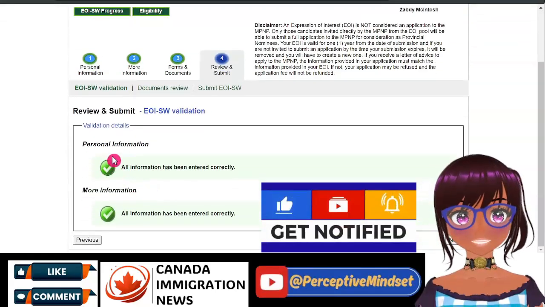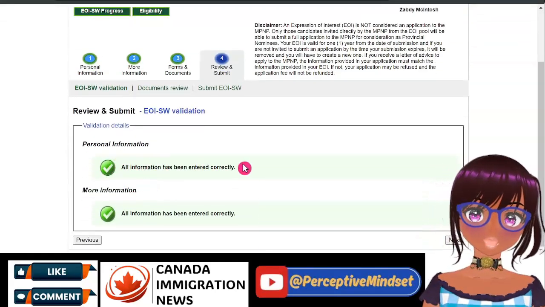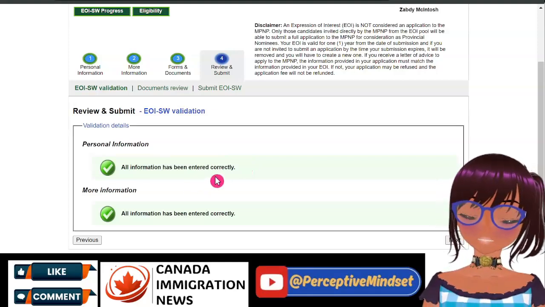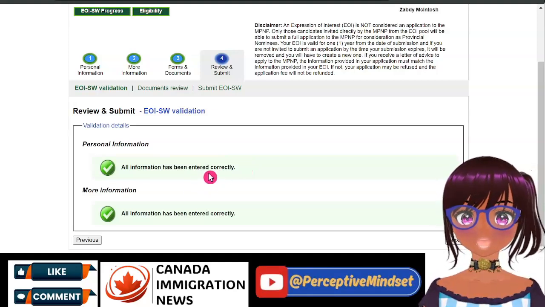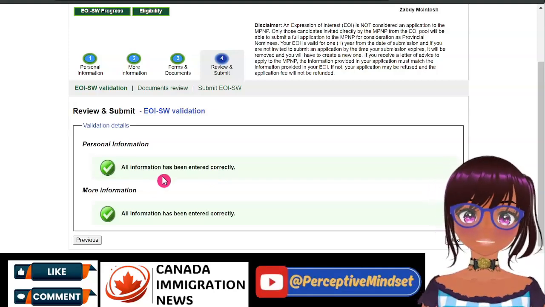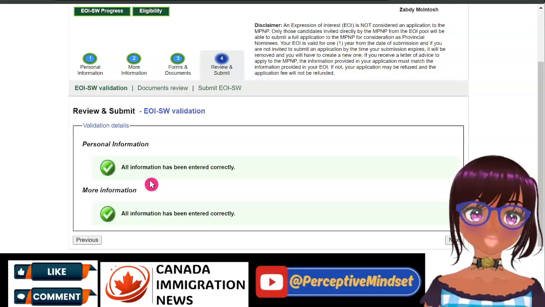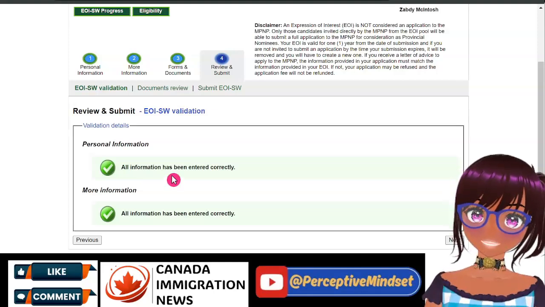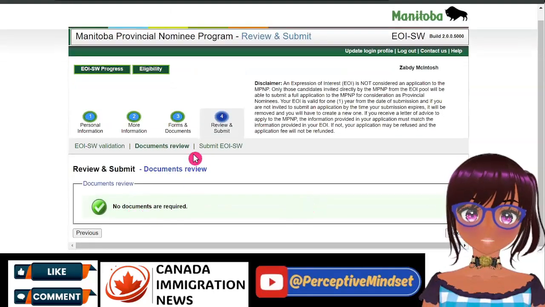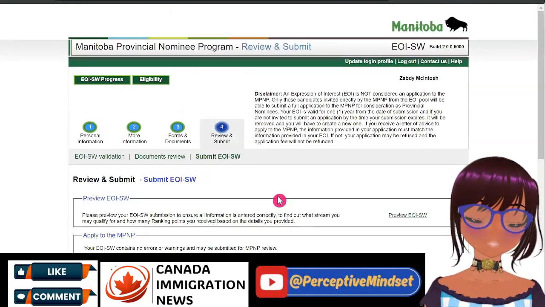You will see that there is nothing that needs to be completed here. All information entered, whether it's correct or not, is for you to preview your summary before submitting. This simply means that all the questions were answered. There are no empty slots. Then you go to next, then no documents are required, then go to next.